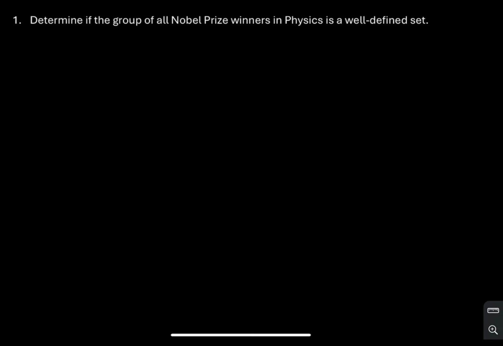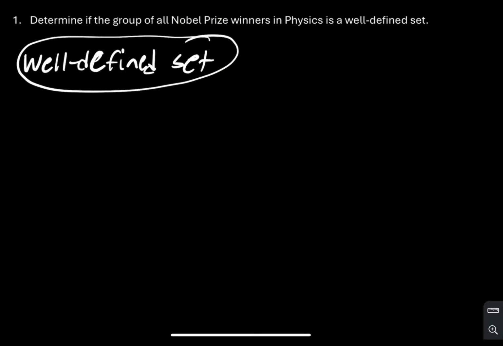So for this first lecture problem, it says determine if the group of all Nobel Prize winners in physics is a well-defined set. If somebody wins a Nobel Prize in physics, then that's not going to be something that's an opinion. That's going to be something that's a fact. So knowing that information, we can say that this set is a well-defined set. So that's going to be your answer.